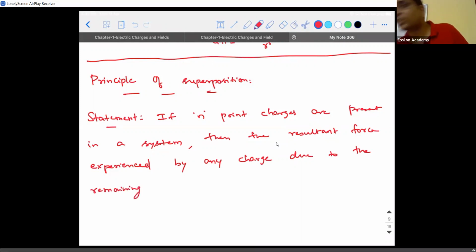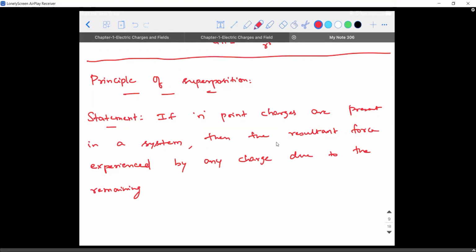So one charge will experience a force due to how many charges on it? If there are n charges, I'm interested to calculate the force that is experienced by only one charge. That one charge will be experiencing force due to how many charges? n-1. Due to n minus 1 charges.